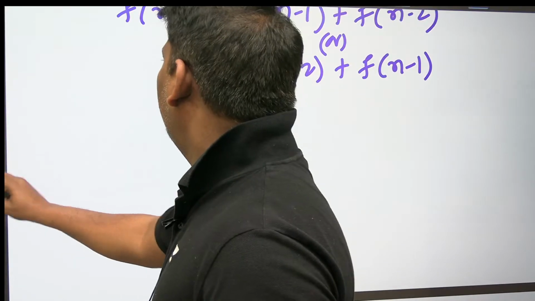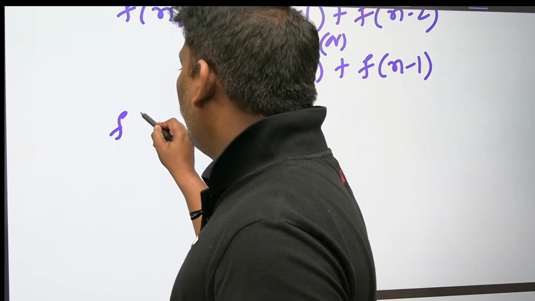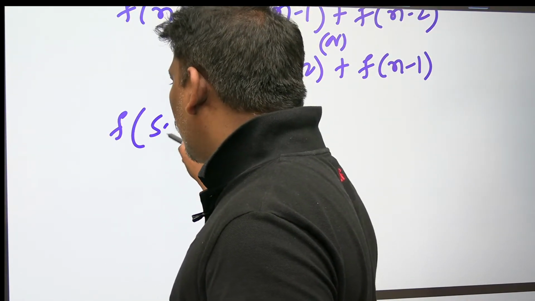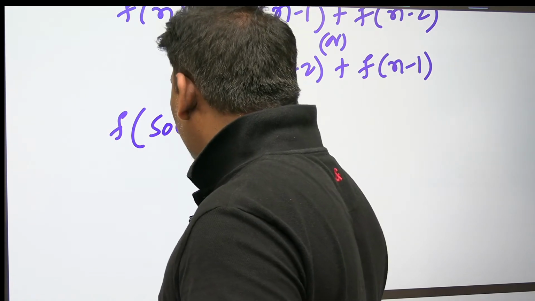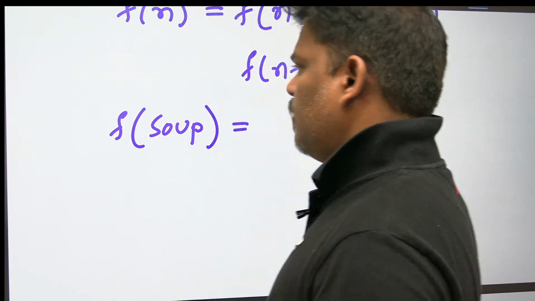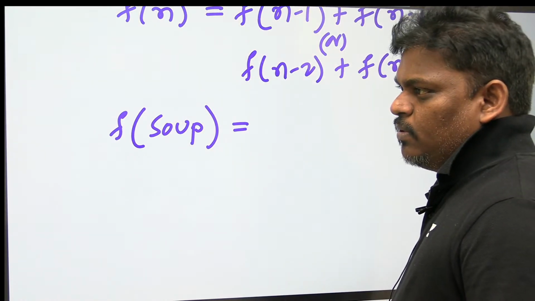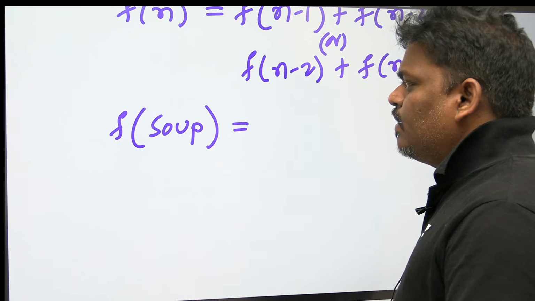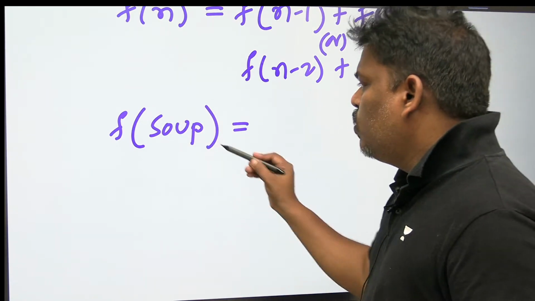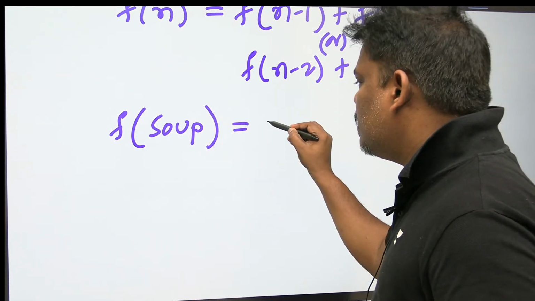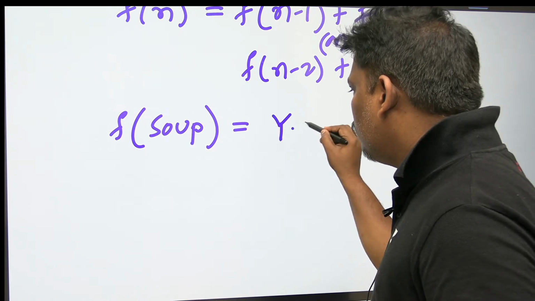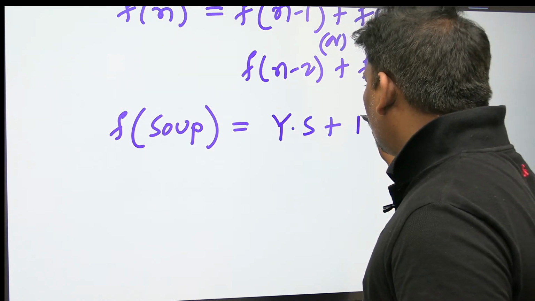Now for those who are absolutely fine, let me tell one small joke people used to say. Fibonacci soup is equal to... like tomato soup, like sweet corn soup, so Fibonacci soup also. What is the answer? Yesterday's soup plus day before yesterday's soup.